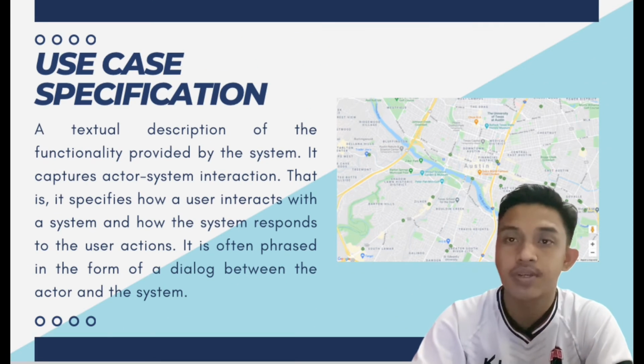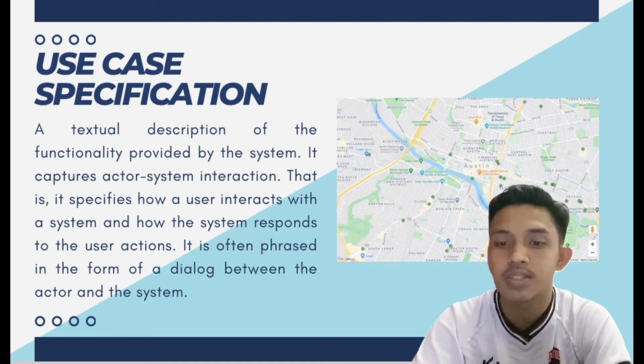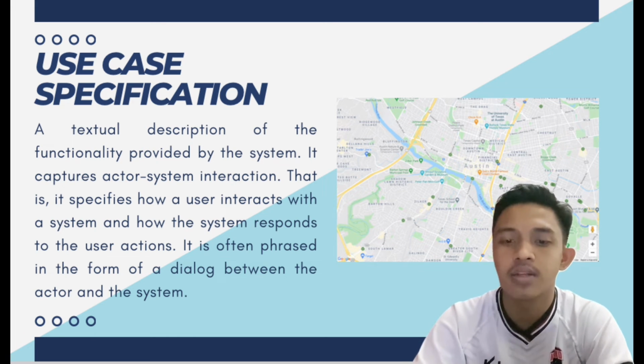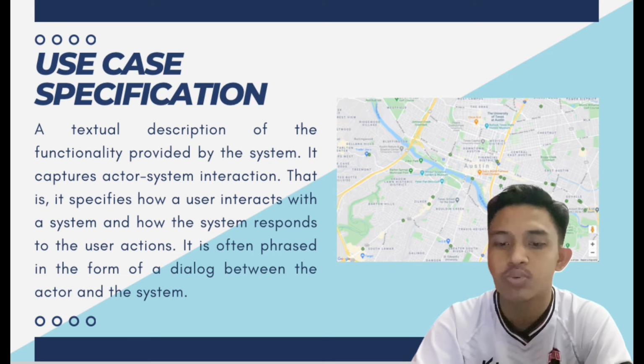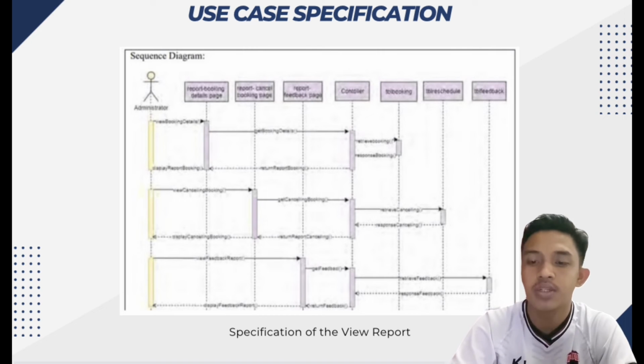Use case specification is a textual description of the functionality provided by the system. It captures actor-system interaction, that is, it specifies how a user interacts with a system and how the system responds to the user action. It is often phrased in the form of a dialogue between the actor and the system. So this is the use case specification that we get from the report that we refer to.